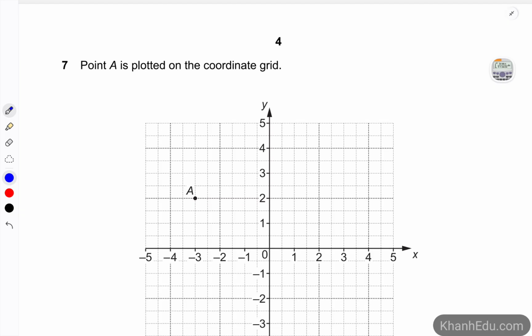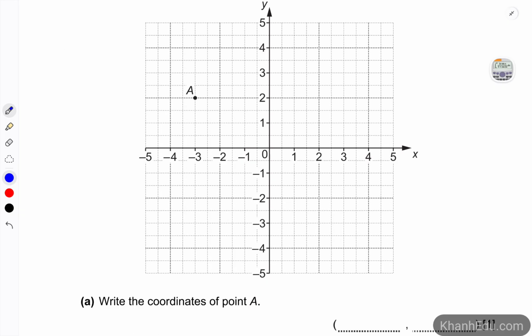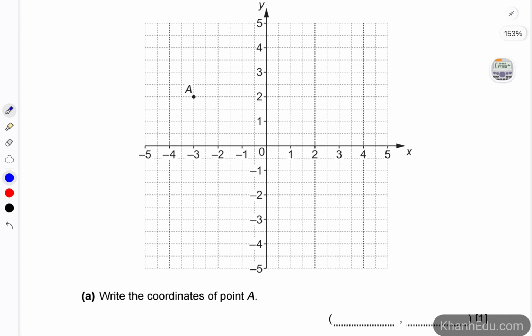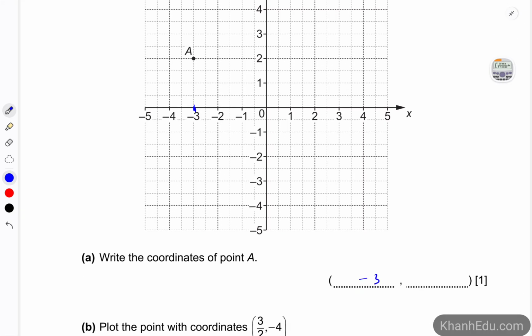Number 7, point A is plotted on the coordinate grid. Write the coordinates of point A. So A has the horizontal coordinate -3, and the vertical is 2.